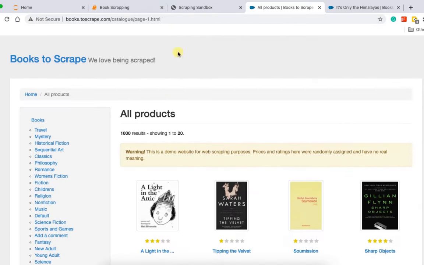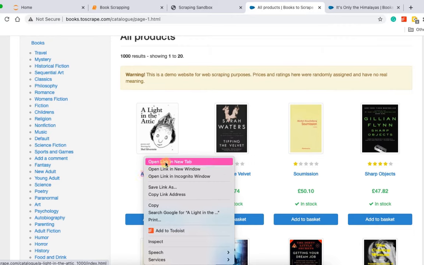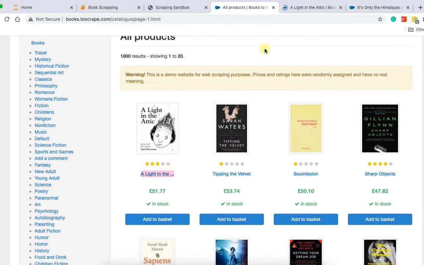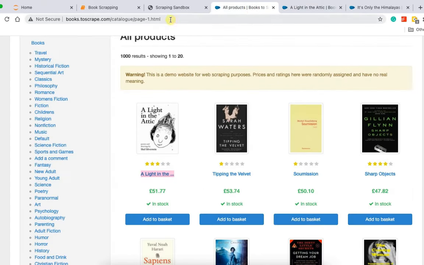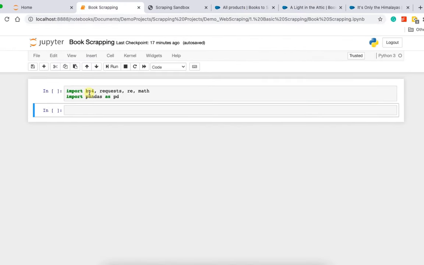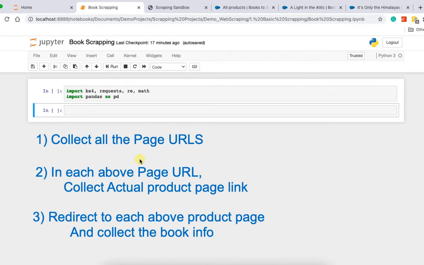And now we go further deep level. There is hyperlink behind each book. If I click on the link, then I will redirect to the books page. And once I get all the books hyperlink, I will redirect and fetch all the information for each hyperlink. I hope you have understood these strategies. First, we'll collect all the page URLs. Second, in each page, we'll collect the actual link of the books, which will help us to redirect to the product info. And third, we'll scrape the info.